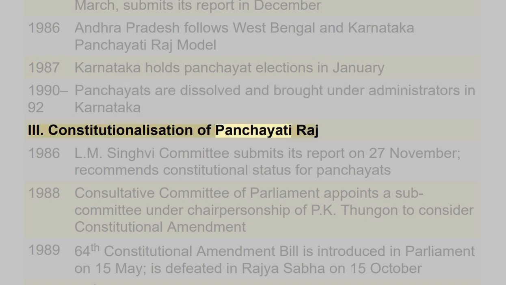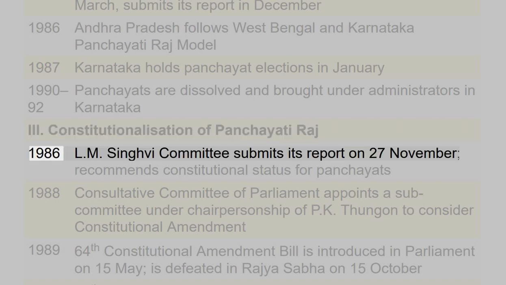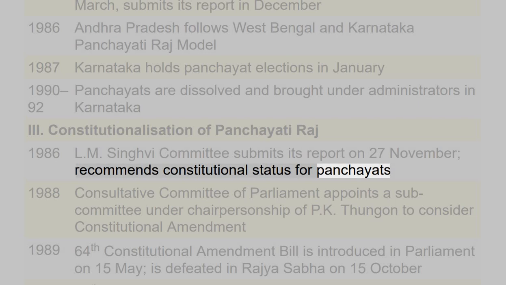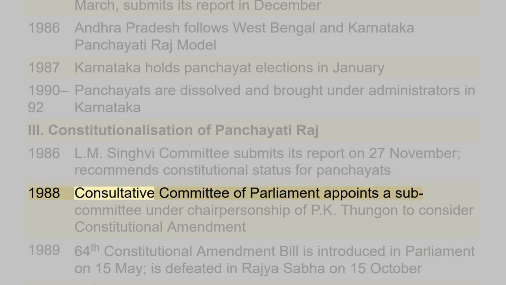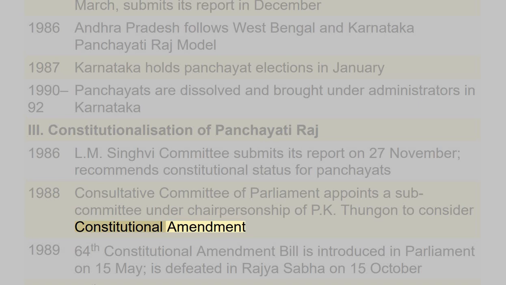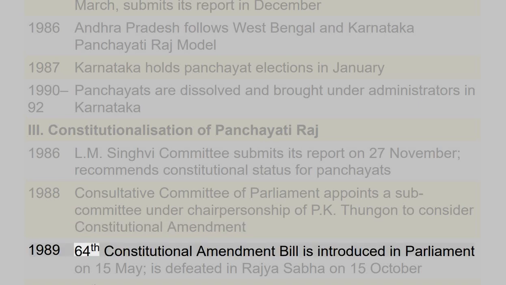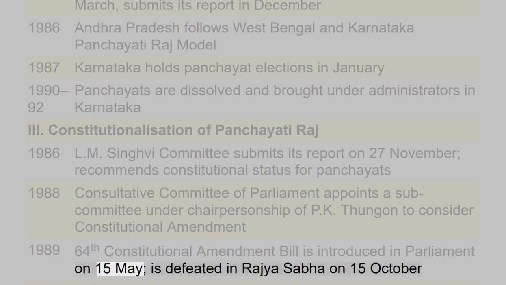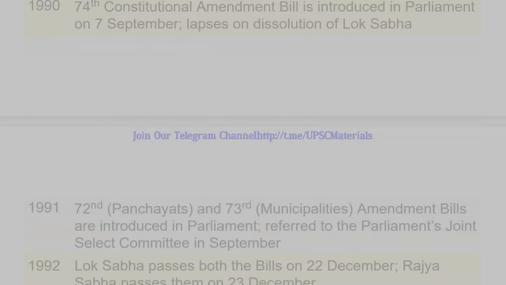3. Constitutionalization of Panchayati Raj. 1986: LM Singhavi Committee submits its report on November 27, recommends constitutional status for Panchayats. 1988: Consultative Committee of Parliament appoints a subcommittee under chairpersonship of P.K. Thungan to consider constitutional amendment. 1989: 64th Constitutional Amendment Bill is introduced in Parliament on May 15, is defeated in Rajya Sabha on October 15. 1990: 74th Constitutional Amendment Bill is introduced in Parliament on September 7, lapses on dissolution of Lok Sabha.